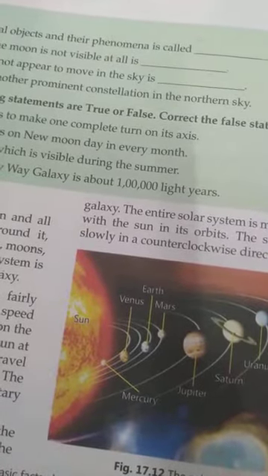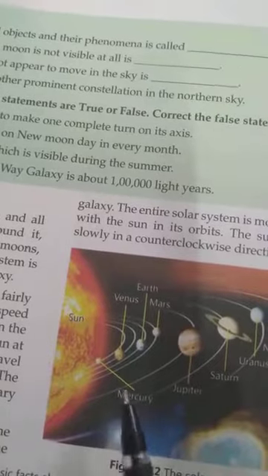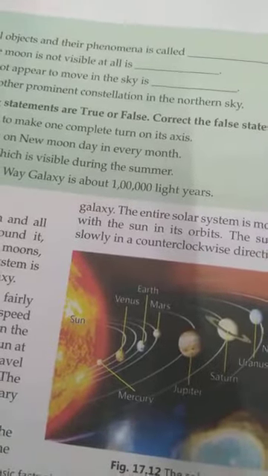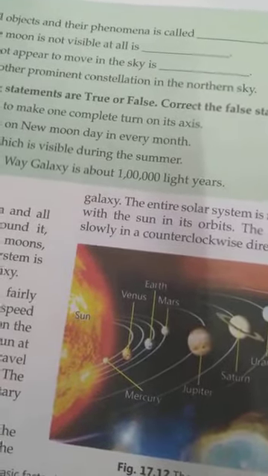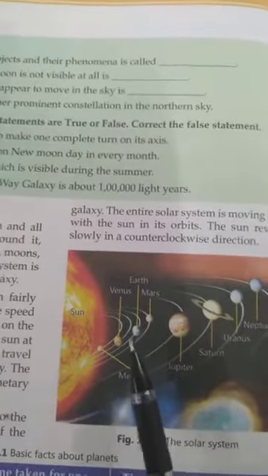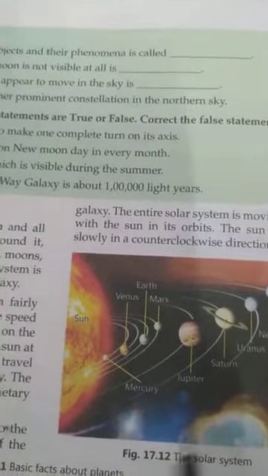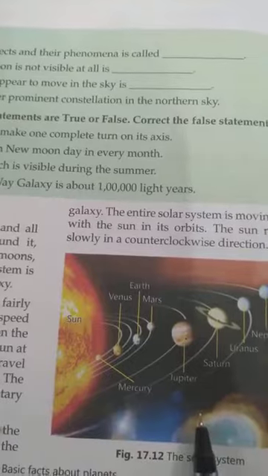Now one more thing: the planet Venus also shows phases like the moon. Now come to the earth. Earth, our planet, we are living on the earth and we love our earth. Earth is also known as Prithvi. This is the only planet in the overall solar system where life can sustain.